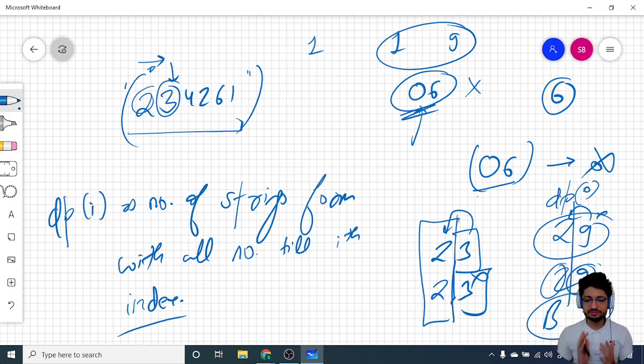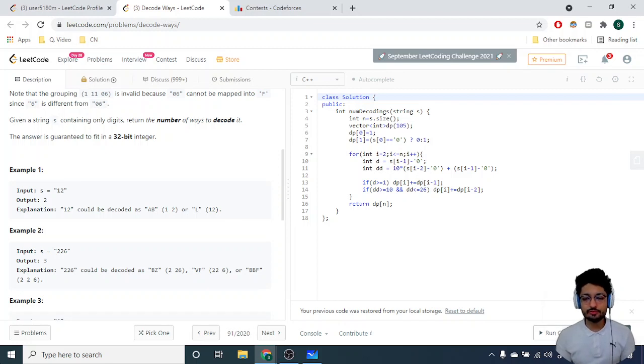You have to just check at every state whether I can take I as an individual character or I can add it with the other previous character also. So which state is possible, and then keep moving forward and fill out the DP table. So we'll understand more with, as you can see, the coding part.